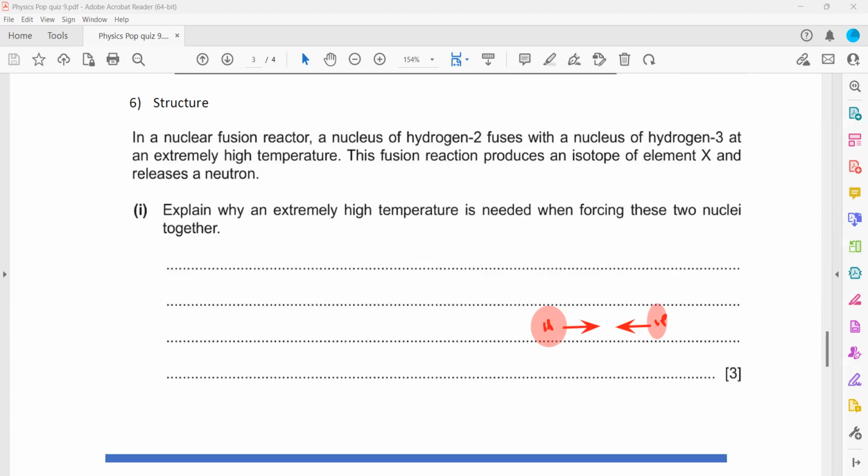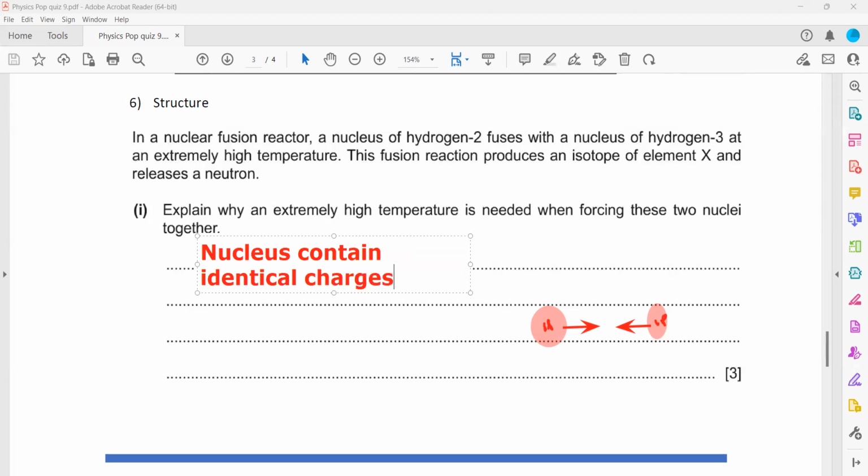So what are the points you should mention? The nuclei contain identical charges, and like charges repel each other.